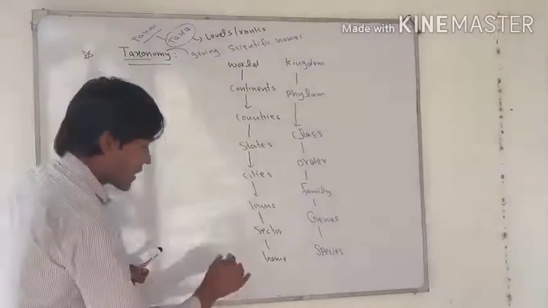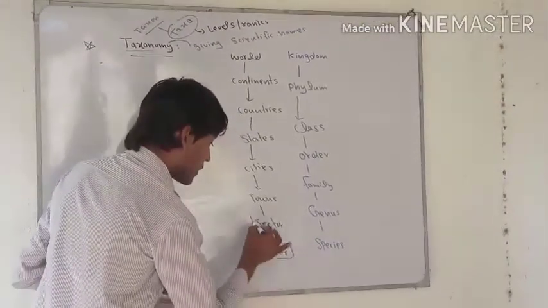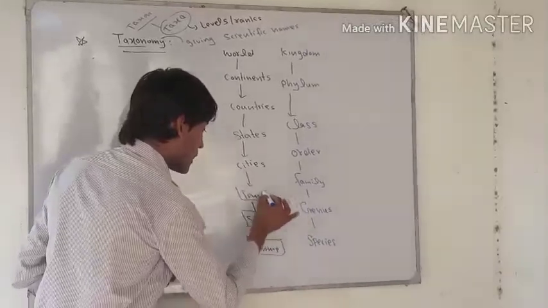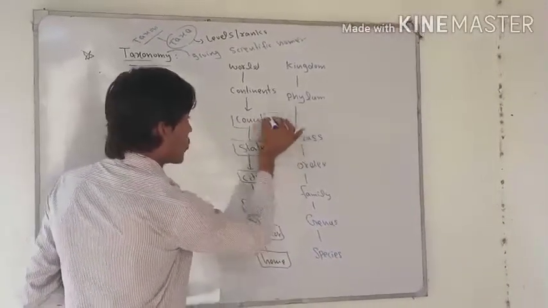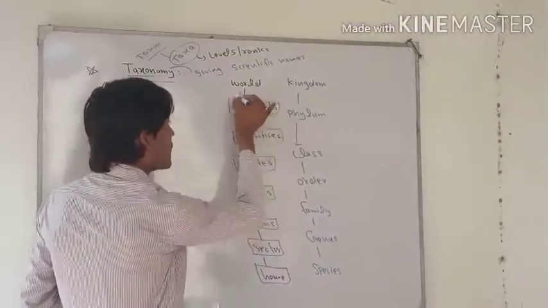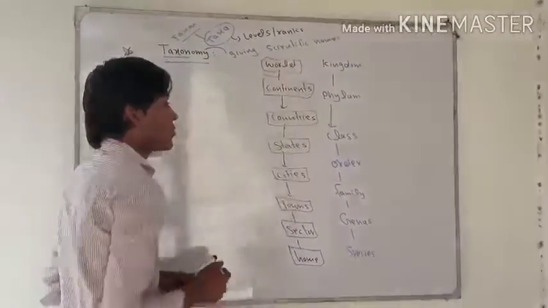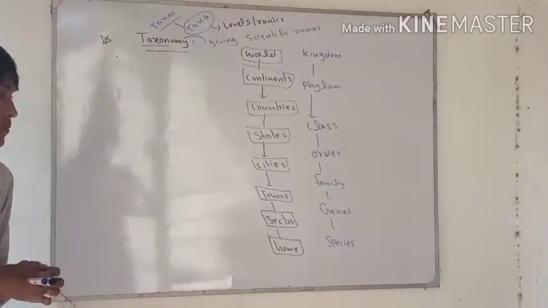This one is called a level or rank. This is only a general example. Our main focus is how we divide organisms into groups and subgroups.